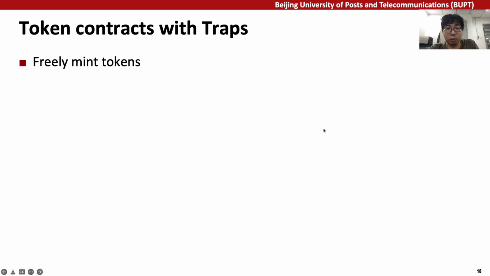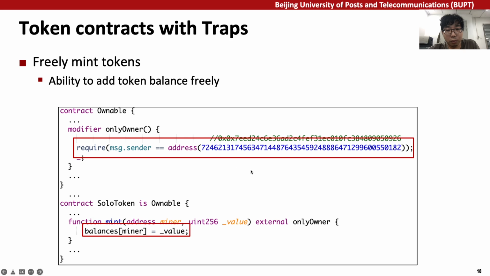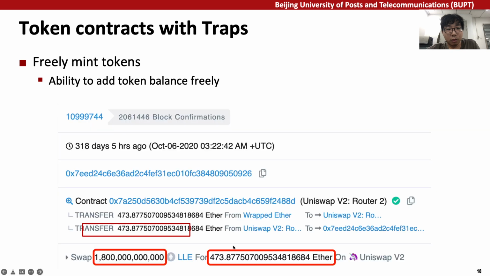First, the token creators could claim they do not hold any tokens they created to gain users' trust. However, some creators design freely mint tokens to add token balance deliberately. Look at this example. The contract set a modifier to enable the address to exit the mint function deliberately. The address adds a huge amount of tokens and swaps them for 473 ethers. We search for the open source contracts which have modifiers in their mint function and manually inspect them. At last, we find roughly 300 freely mint tokens.